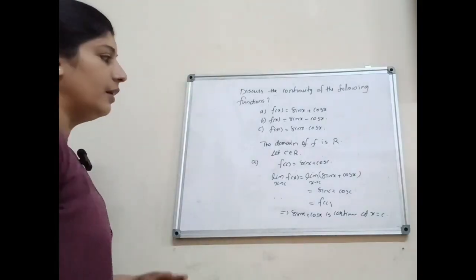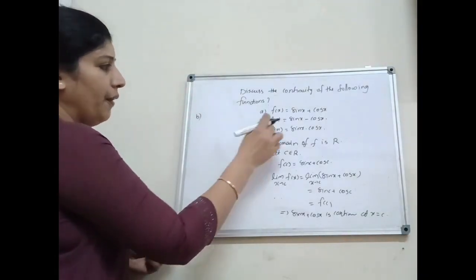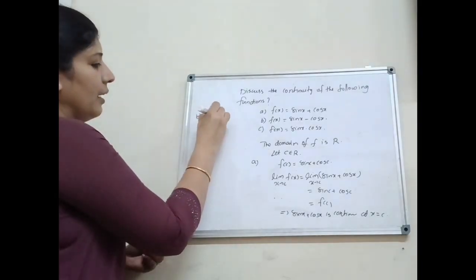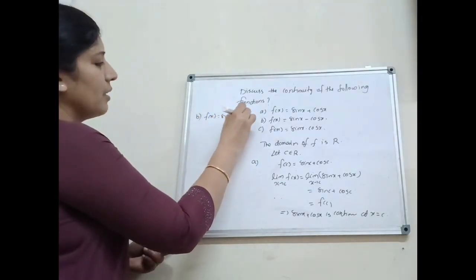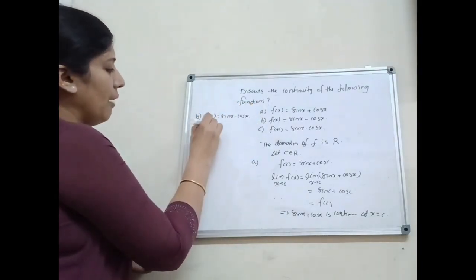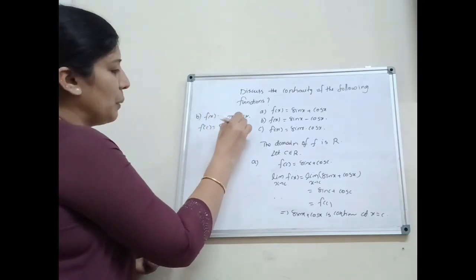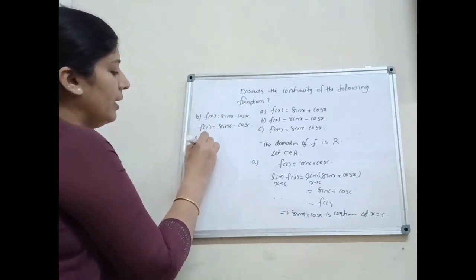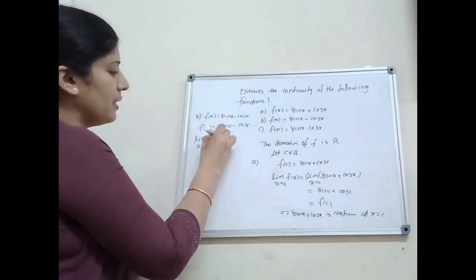Next, second one, B, f of x equal to sin x minus cos x. Here f of x equal to sin x minus cos x. At x equal to c, f of c equals sin c minus cos c. Next, let c belong to R. Limit x tends to c f of x is equal to what?